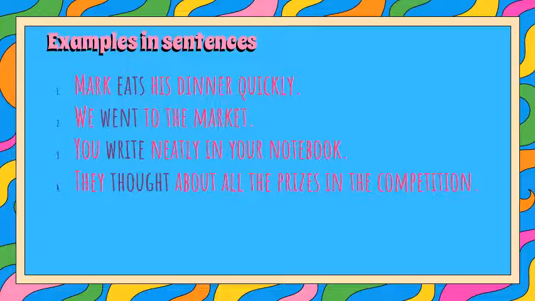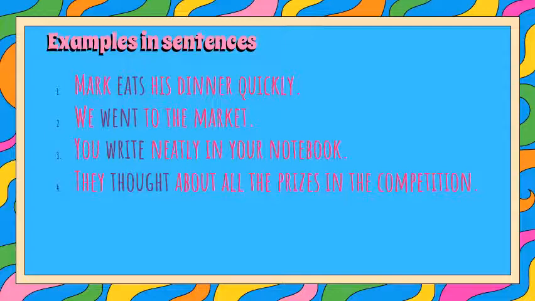They thought about all the prizes in the competition. Perhatikan kata went, write, thought yang berwarna beda itu adalah verb. Dan verb itu datang setelah subject atau noun atau pronoun of we, you, dan they.